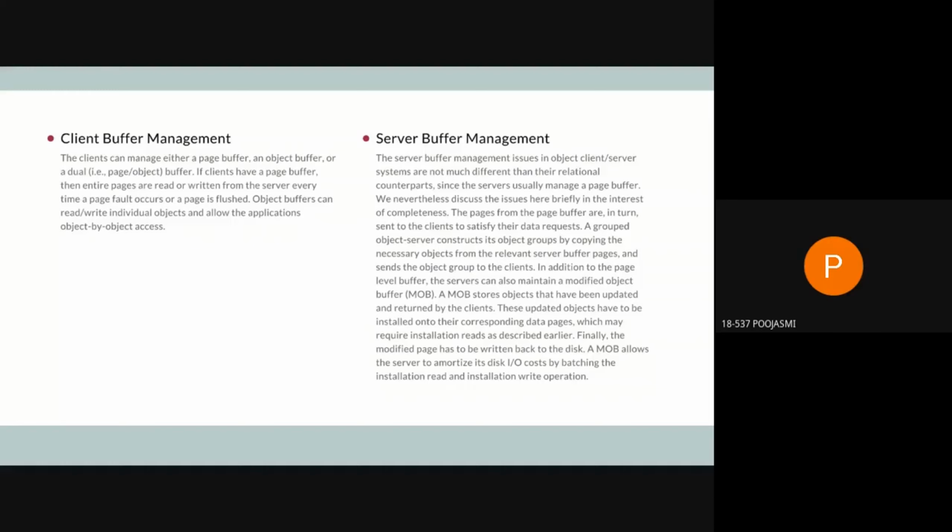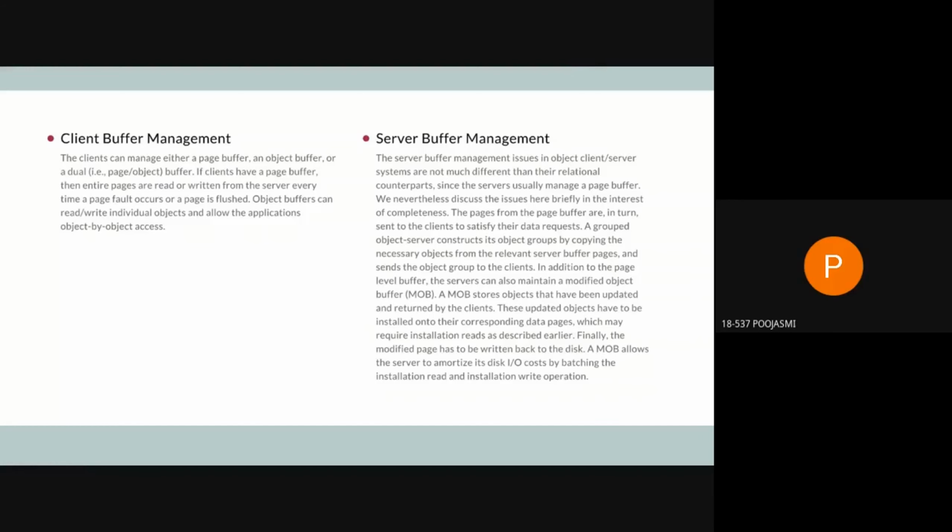So here we actually maintain a modified object buffer, which is called the MOB. This MOB will store the objects that have been updated and returned to the clients. So these updated objects have to be installed onto their corresponding data pages, which requires installation reads also. So this is quite a complex thing.